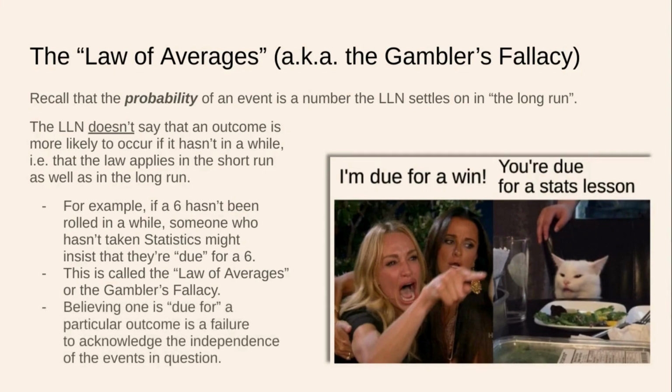So believing that one is due for a particular outcome is a failure to acknowledge the independence of the events in question, right? If we are assuming independence of events, we cannot say, by the definition of independence, that one event is more likely to occur after a string of events happened before it. That is a logical fallacy.